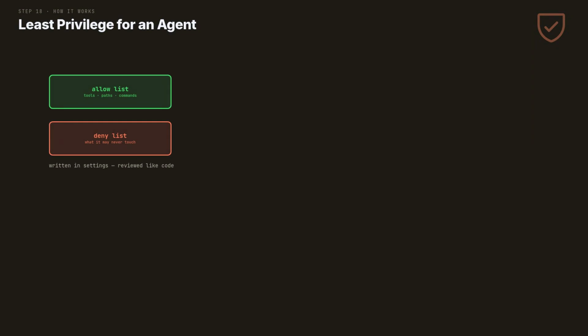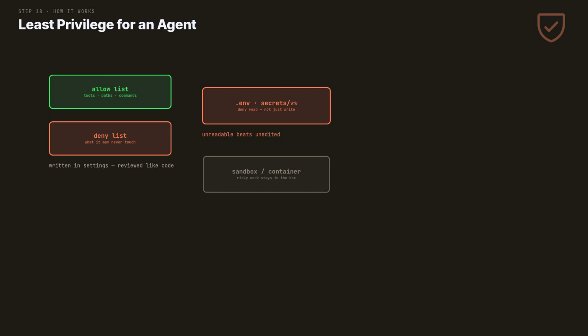Permission rules are allow and deny lists. Which tools, which paths, which commands, written in settings. Deny the secret paths outright. .env and key files should be unreadable, not merely unedited. For risky work, run it in a container or a sandbox. The worst case stays inside the box.